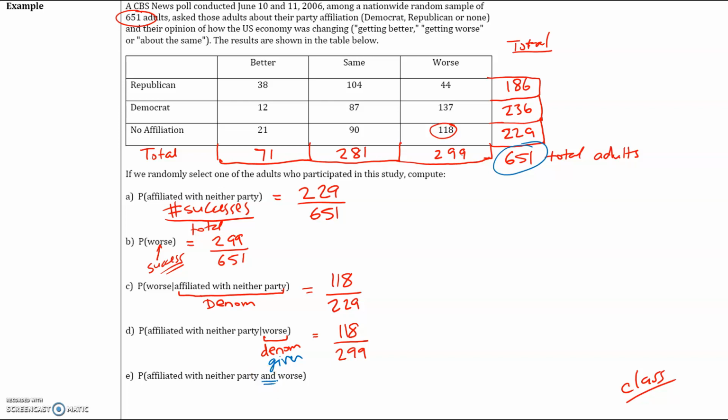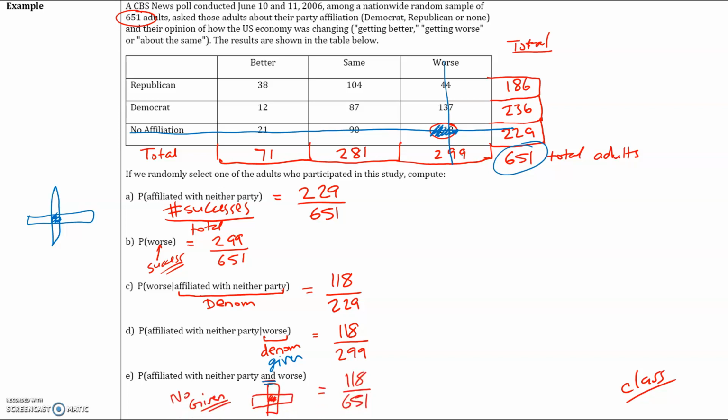Now remember, and is an intersection. So what we're looking for is the intersection of neither party and worse. So here we have neither party. Here we have worse. Where do they cross? They cross right there at 118. You're always looking for the intersection when you have the word and. They cross at 118. And what is the denominator? It's going to be 651 because we're choosing from everybody. So our probability is going to be 118 over 651.